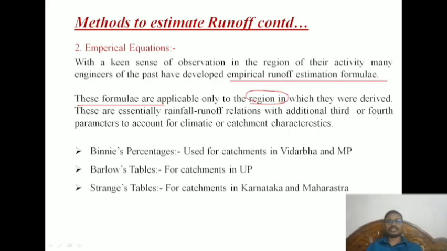Rainfall runoff relations additionally involve parameters like climate and catchment. Now there are three kinds: Binnie's percentages, Barlow's table, and Strange's table. Barlow's table is only for Uttar Pradesh, and Strange's table is only for Karnataka and Maharashtra, and Binnie's percentages are used for catchments in Vidarbha and Madhya Pradesh. As mentioned clearly here, these are applicable only to the regions in which they were derived.